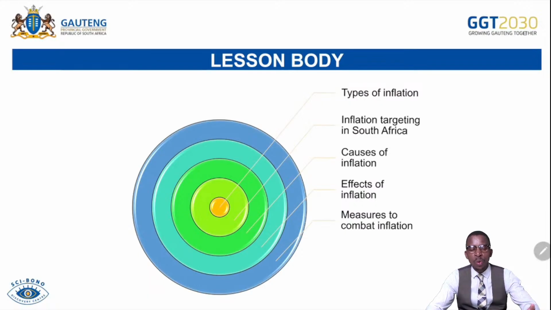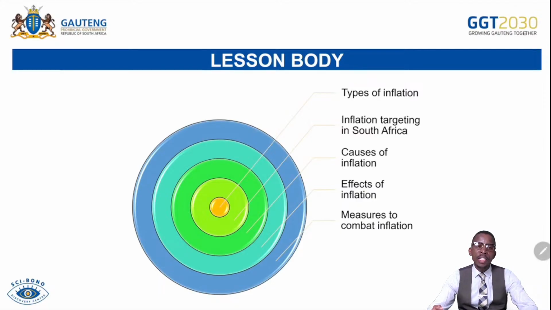What about the household? It is important for the household to know more about inflation so that they will be able to make proper decisions about their money. So if ever they are expecting a high level of inflation to occur in the near future, they can adjust and try to spend more now and avoid spending later when their money is having less buying power. And then also, if they expect inflation to drop or to decrease in the near future, they can save their money now and spend it at the time when it can afford more goods and services.